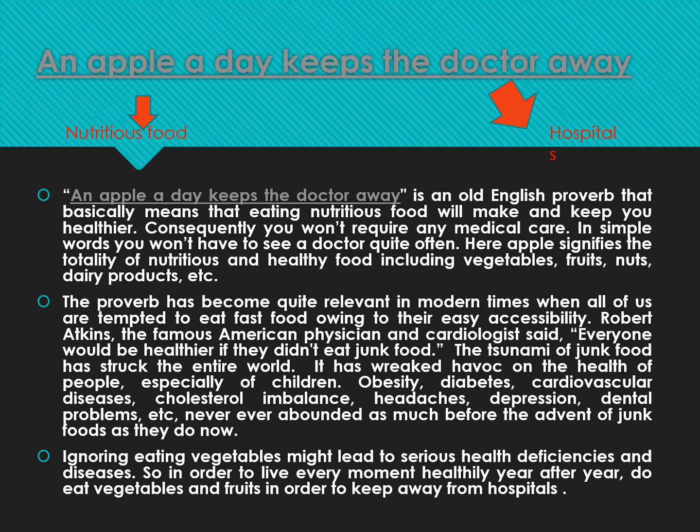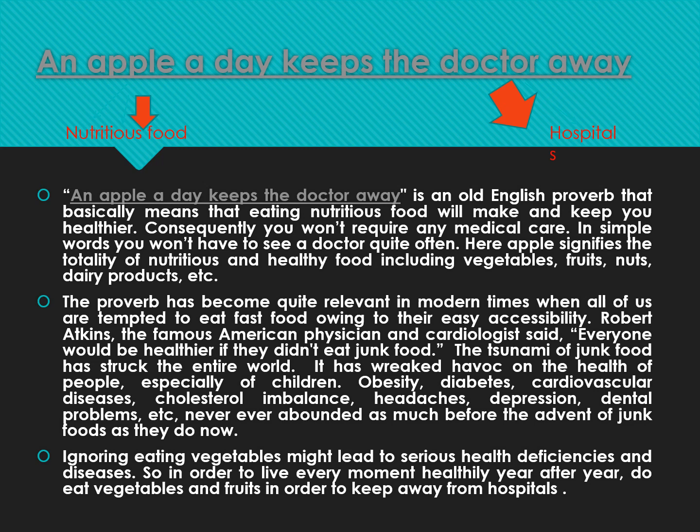It's easily accessible. Robert Atkins, the famous American physician and cardiologist, said everyone would be healthier if they didn't eat junk food. Here, someone has quoted that if we don't eat junk food, we will be healthier. The tsunami of junk food has struck the entire world. Now look how the words are arranged, as if a tsunami of junk food has come. People now every now and then want junk food to eat. It has wreaked havoc on the health of people, especially of children. Havoc means a lot of drastic changes have been made on the children's health.